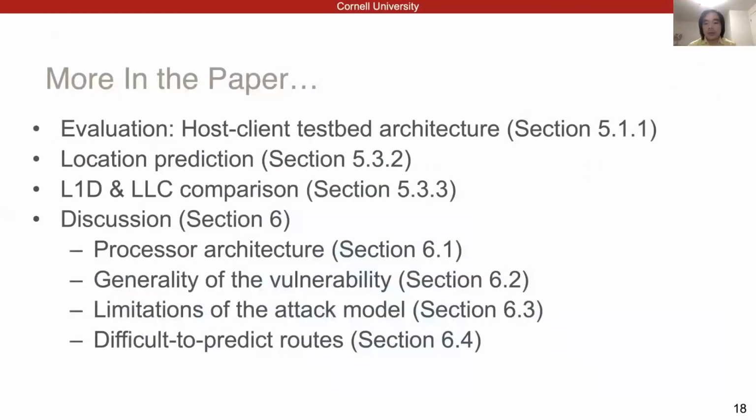We've also discussed the following issues in the paper with pointers to the corresponding sections. For example, the paper provides more details on the testbed and the experiment results, shows that the route prediction can be used to predict the destination location, and compares and discusses the generality and the limitations of the proposed attack.